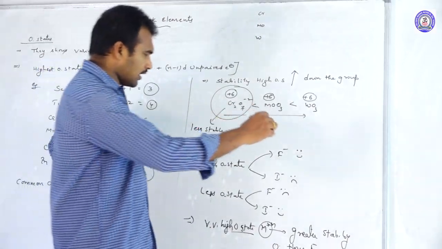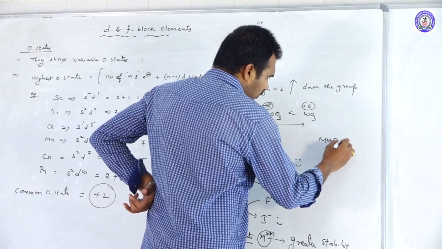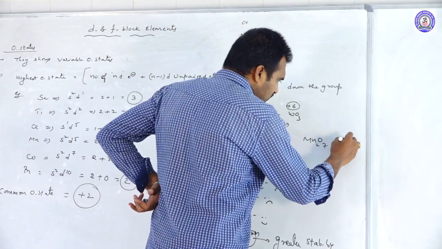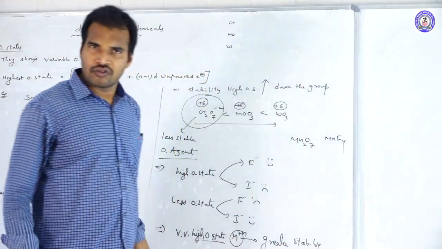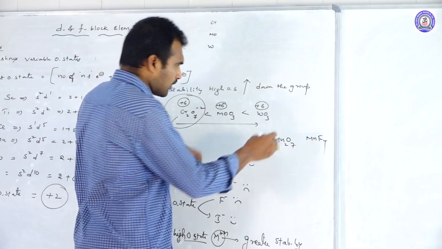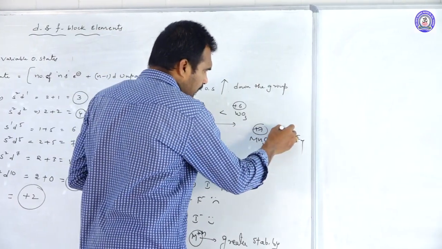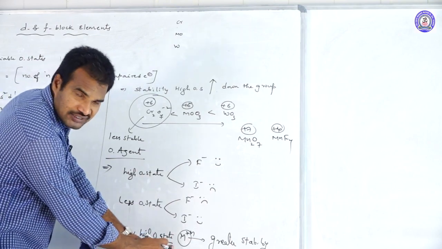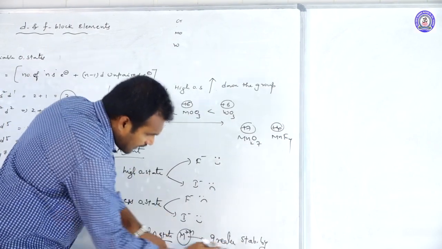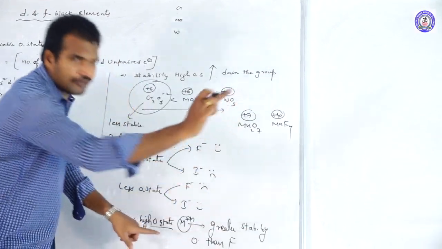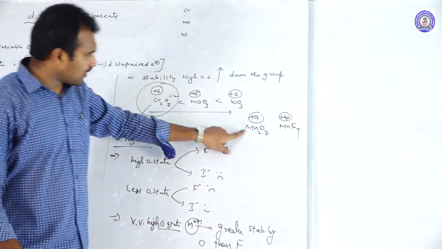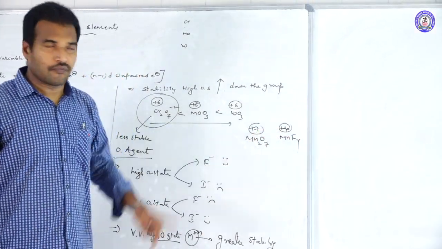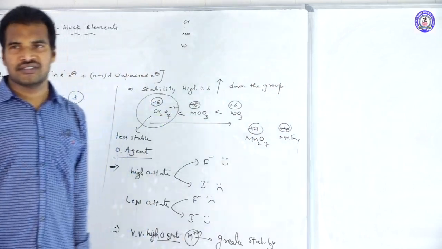Let us see. You take manganese Mn2O7. Suppose fluorides of manganese can form only tetrafluorides. What we can say is that in Mn2O7, manganese is in +7 oxidation state, here +4 oxidation state. Whenever a metal ion is in a very high oxidation state, it is better stabilized by oxygen than fluorine. So when the metal ion is in its highest oxidation state, it forms compounds with oxygen, not fluorine. Fluorine can form a maximum of +4 oxidation state.